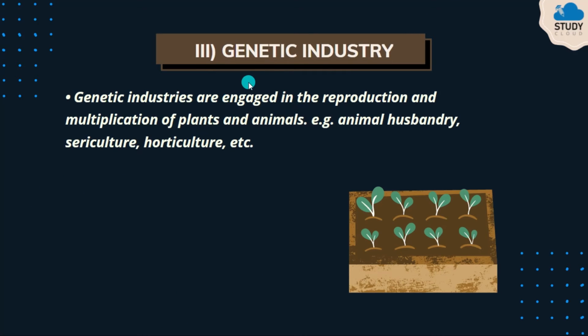Then third is genetic industry. Genetic industries are engaged in reproduction and multiplication of plants and animals. So here plants and animals will keep on multiplying, means their numbers will get increased. For example, animal husbandry, sericulture, horticulture, etc. So we know what is animal husbandry. Sericulture means silk farming, rearing of silkworms for the production of silk fiber. It is known as sericulture. And horticulture is a branch of agriculture concerned with the cultivation of garden plants. Generally there are flowers, vegetables, etc.